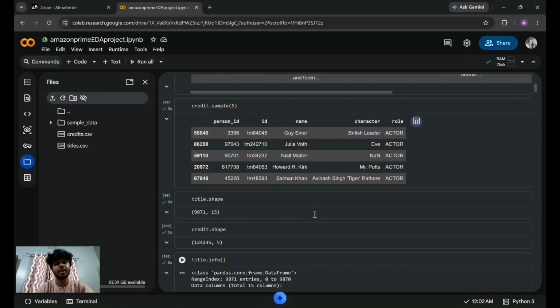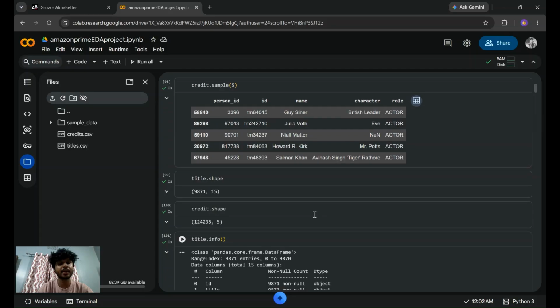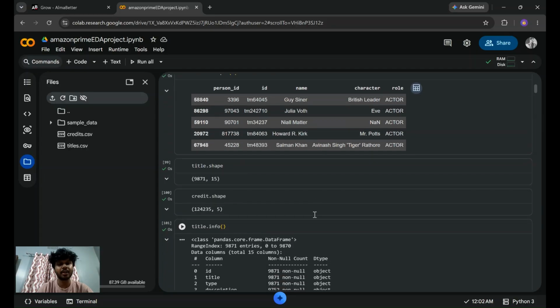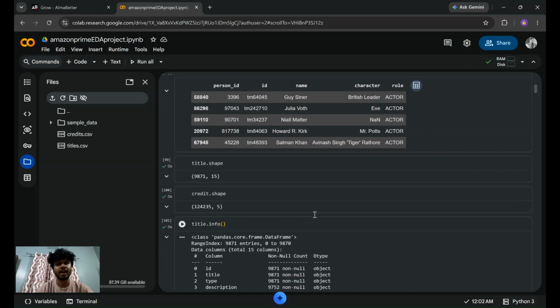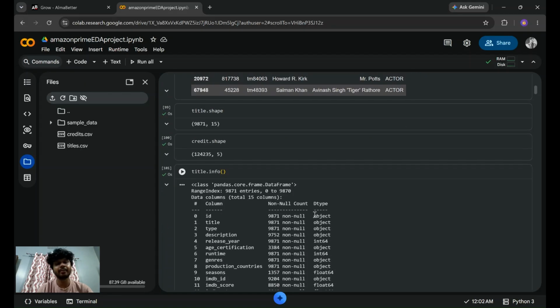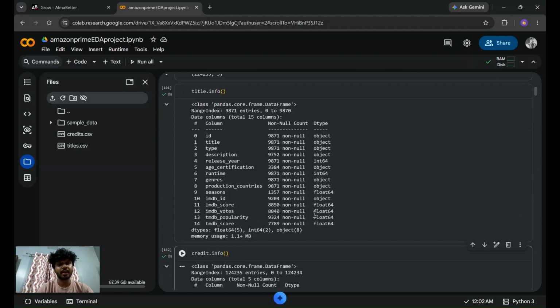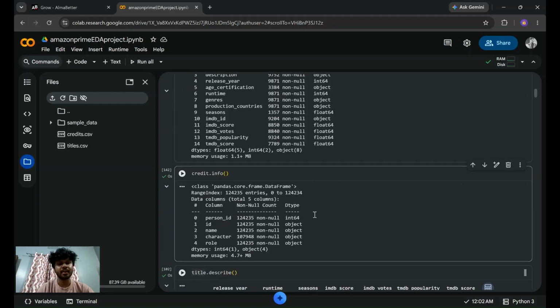So after that, I found out the shape of the first dataset, that is titles, and it has 9,771 rows and 15 columns. And the credits dataset has 1,24,235 rows and 5 columns. And after that, I checked info, and based on the info, I could easily see what the numeric columns are and how many null values are present in them. And I did the same for the credits dataset also.